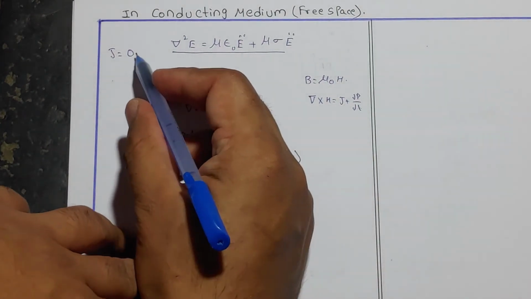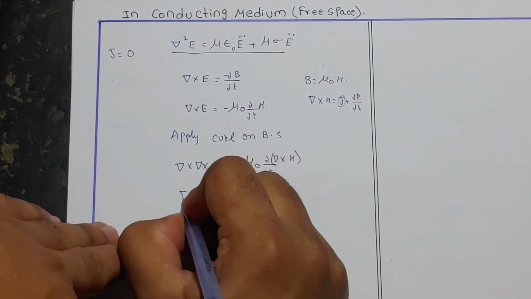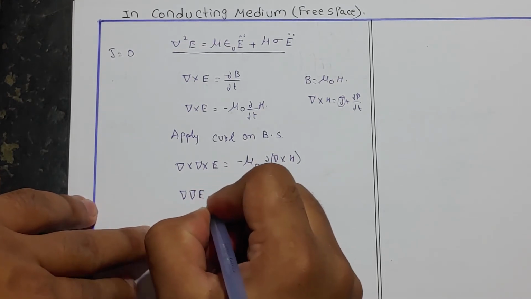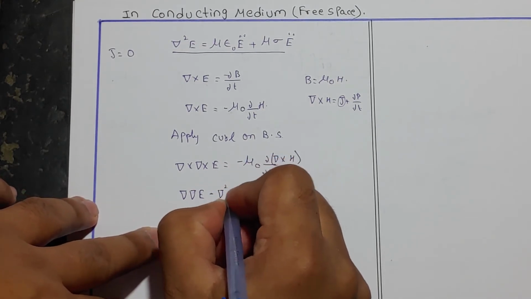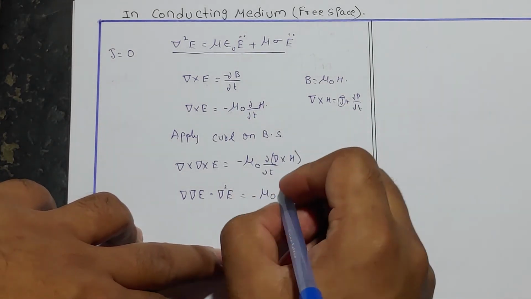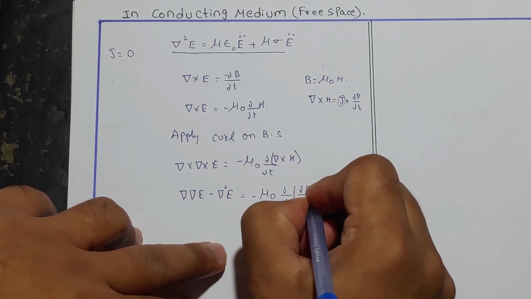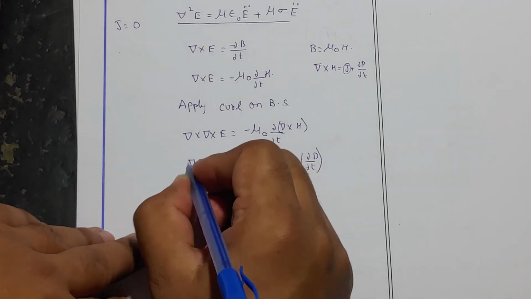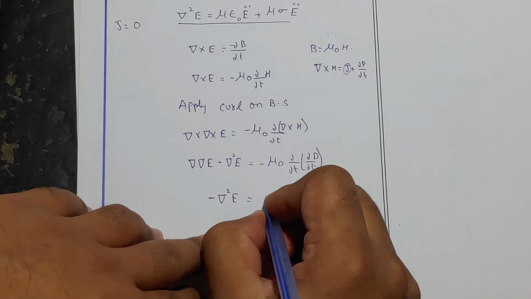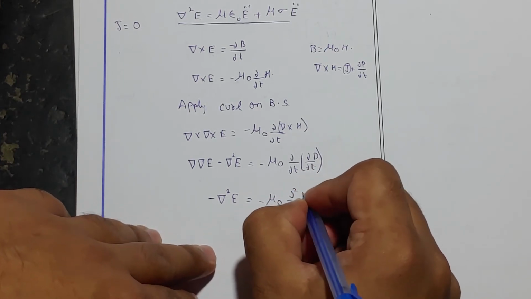As this is in free space, J is equal to 0. So this term would be equal to 0. That is, this del cross del cross E can be solved as del dot E minus del square E is equal to minus mu naught. This could be written as dou by dou T of D. That is, this term would be equal to 0. Minus del square E is equal to minus mu naught dou square by dou T square into D.